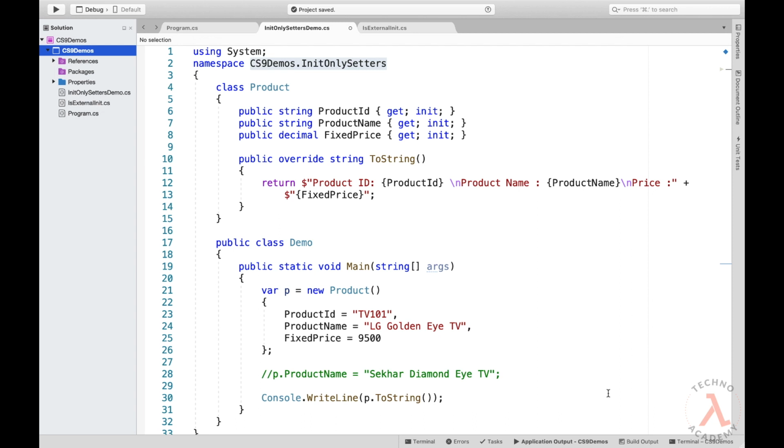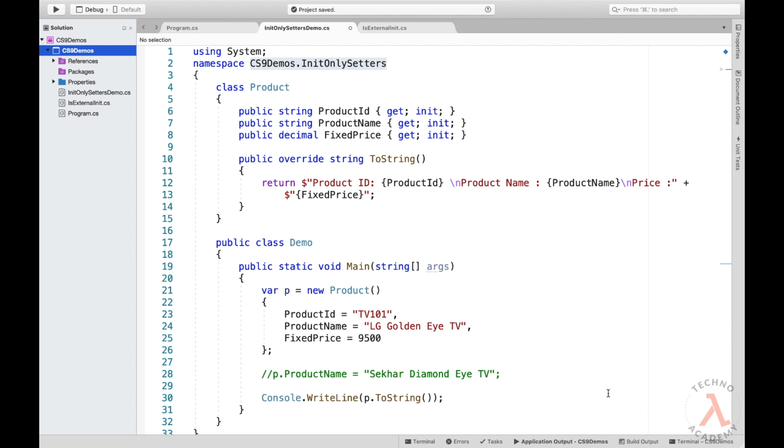Now remember that we have already written the top level program in this application. We have set the main class to be used as an entry point from the InitOnlySetters.Demo class.